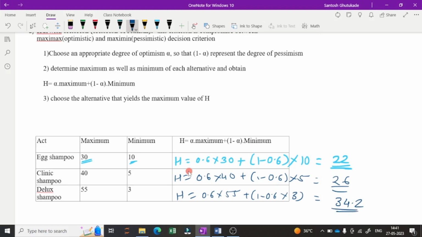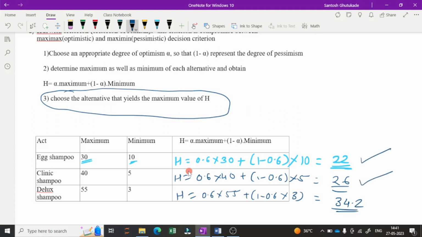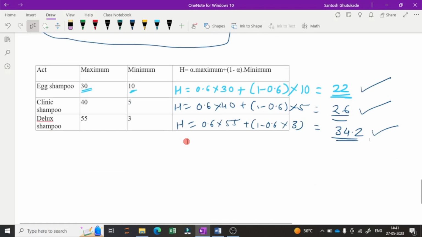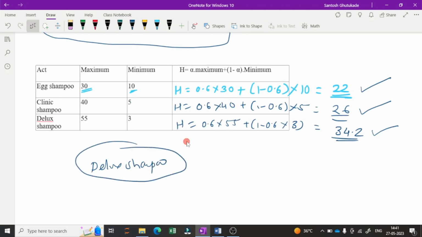Now we have to choose the alternative that yields the maximum of H. We have calculated H for egg shampoo as 22, for clinic shampoo as 26, and for deluxe shampoo as 34.2. We select the maximum value of H, so by this criteria we select deluxe shampoo for production, because it gives the maximum yield of 34.2.